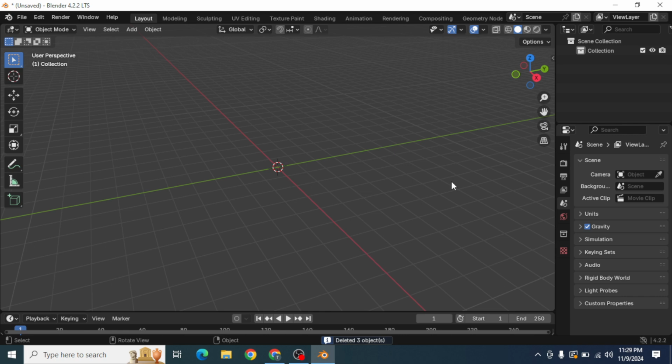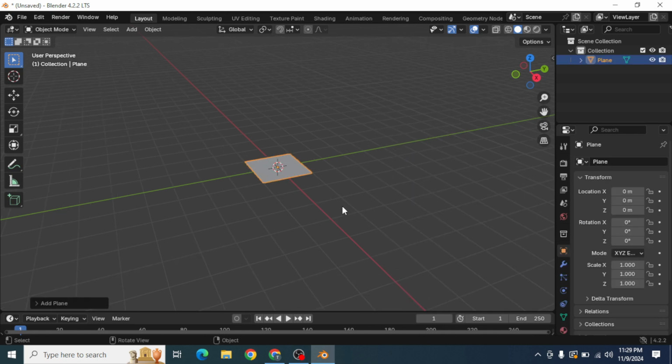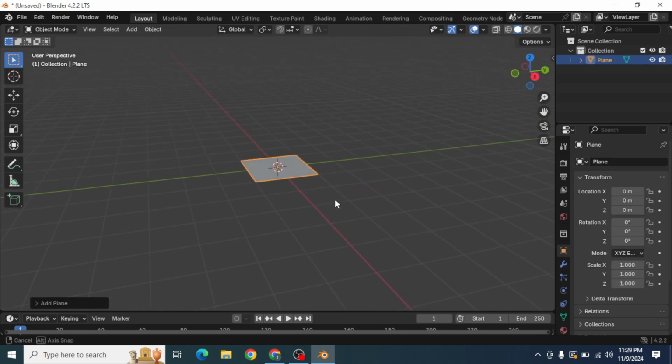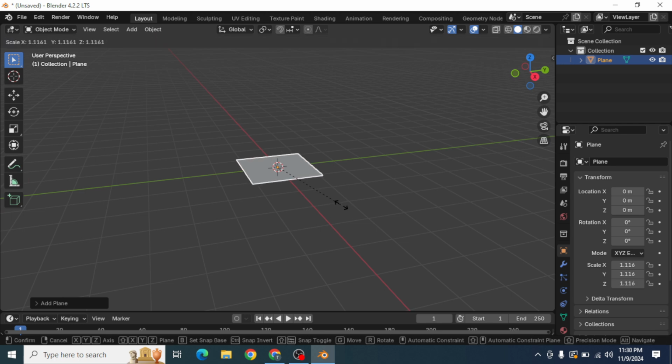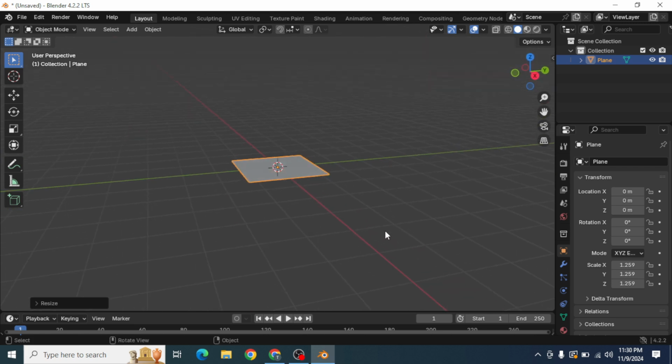Select delete, and we are going to add a cube. Instead of a cube you can add a plane also. Shift A, mesh, plane. Okay, enlarge this plane by pressing S. This is enough. Now press E to extrude this plane.